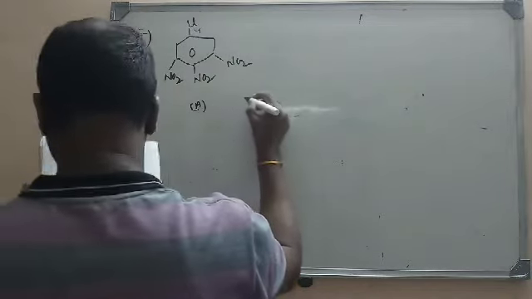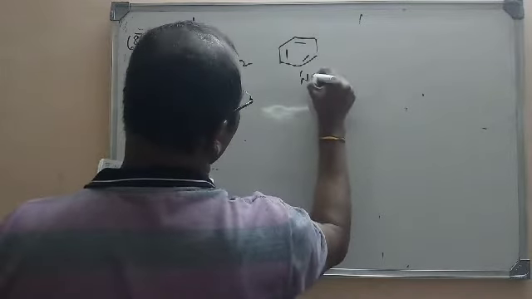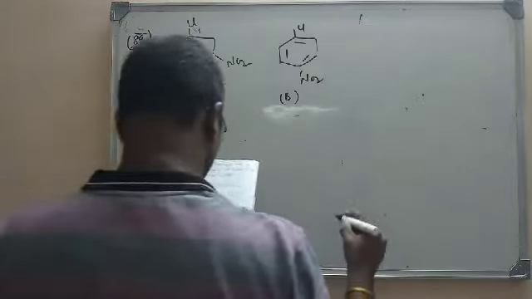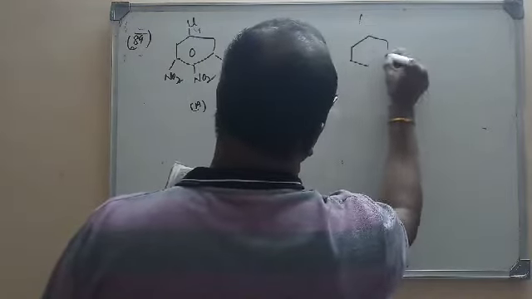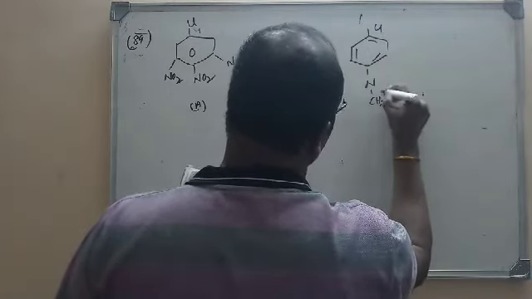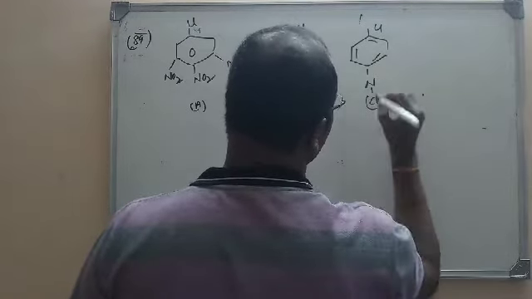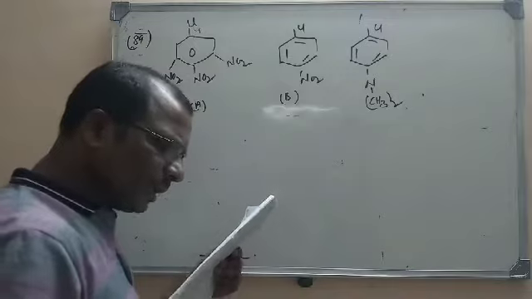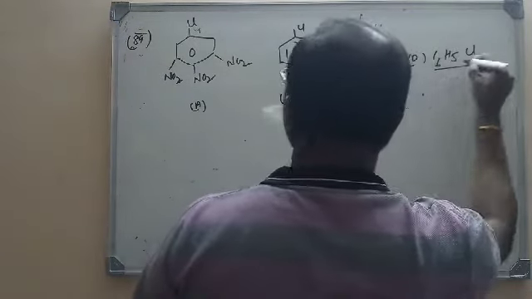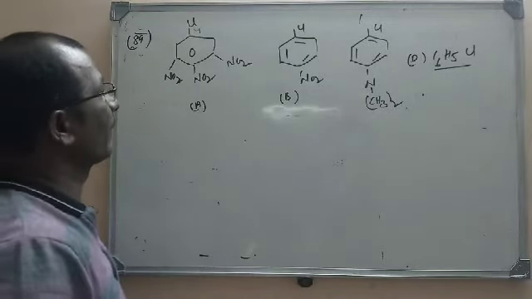This is A, and the second molecule given is having only one NO2 group and Cl. This is B in the given options. Third one is also a halogen derivative, but here nitrogen is having 2 methyl groups, N(CH3)2 you can write. And the last one is chlorobenzene, C6H5Cl. Now what we have to find, which will readily undergo hydrolysis?